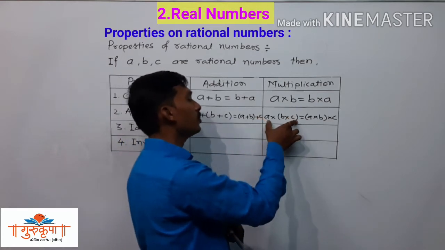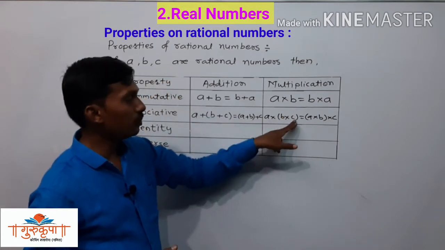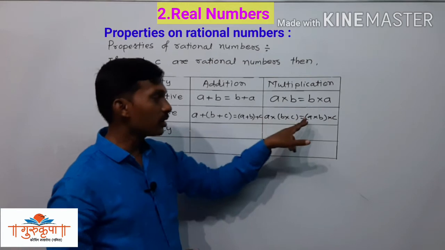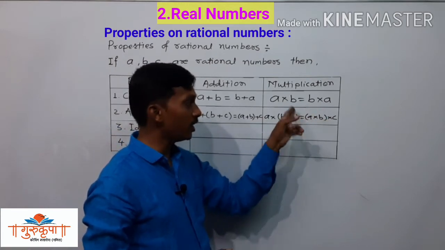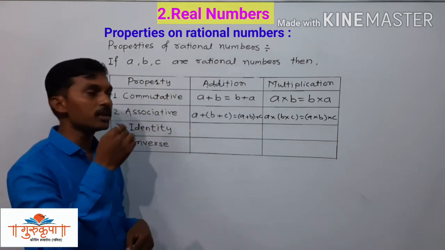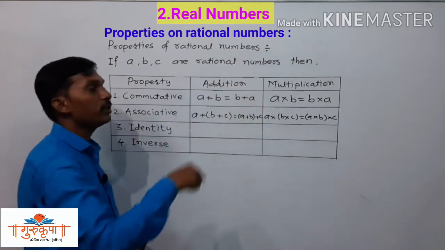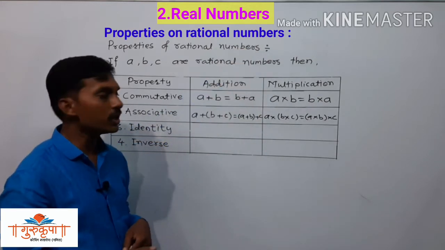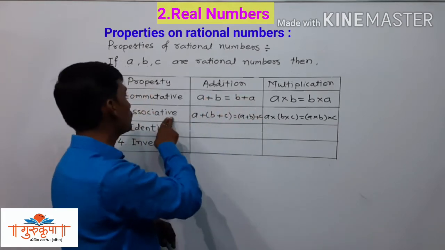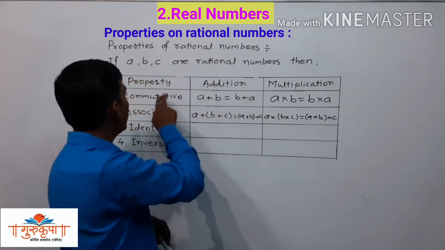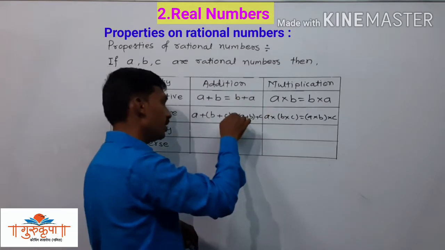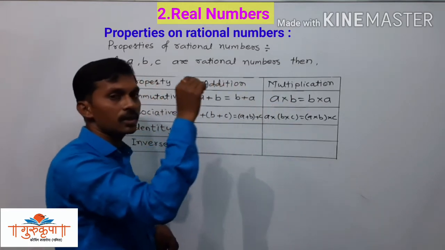Here we have the comparison of the product of the 3 numbers. Here the product of the second and third is taken, and then the product with the first number is taken. Here the product of the first and second is taken, and then that is multiplied by the third number, and the multiplication remains same. So it is called the associative property of multiplication. No change is there, just in the commutative property we have 2 numbers, and in the associative property we have 3 numbers. In any order, the addition remains same, and in any order the multiplication remains same.